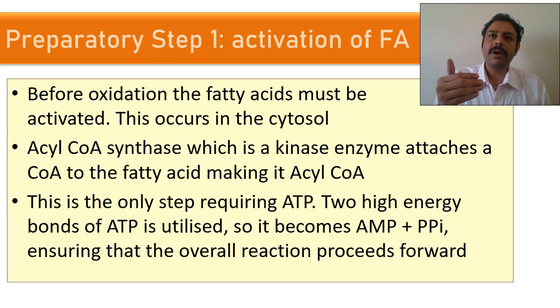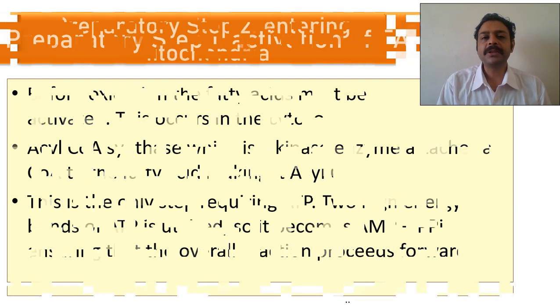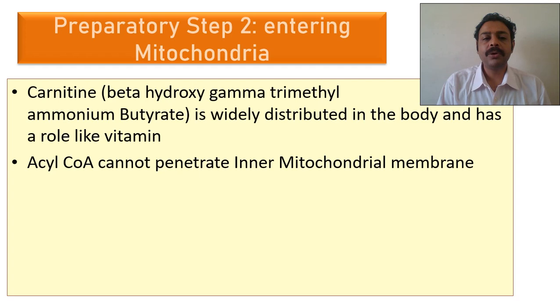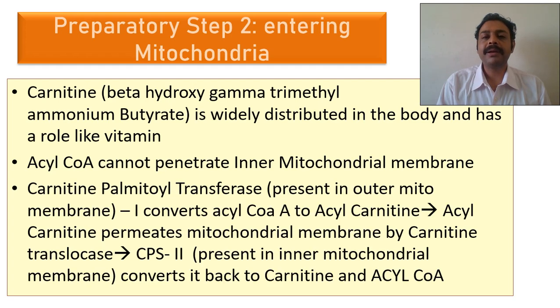When 2 ATP molecules are utilized, that means the reaction has to go forward. There is no backward reaction. So what are the steps here? Entering into mitochondria. As I told you, it cannot enter into mitochondria. It needs carnitine. Carnitine is a chemical which is present in the mitochondrial membrane. Beta hydroxy gamma trimethyl ammonium butyrate.